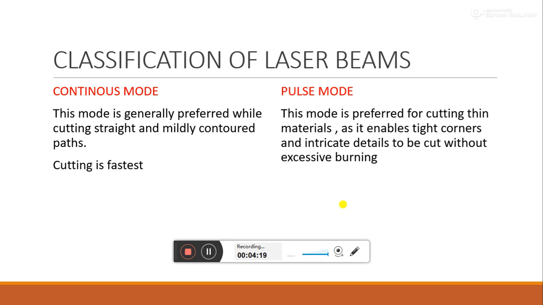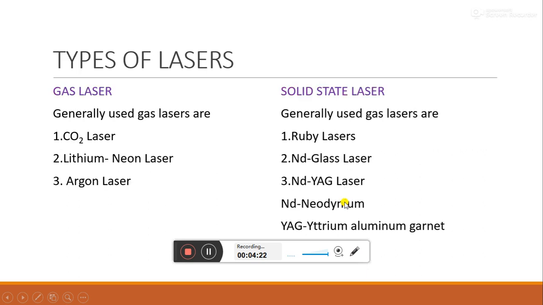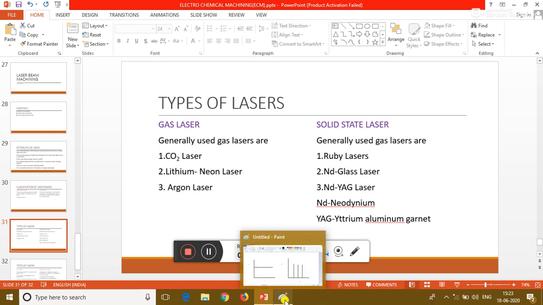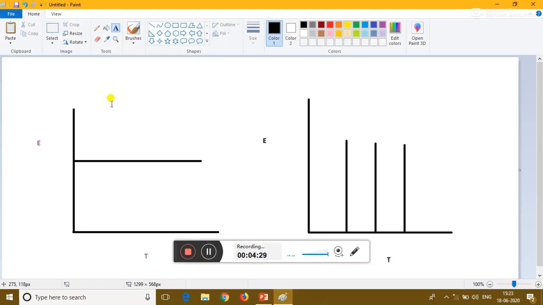So I will show the energy versus time graph for the continuous mode and pulse mode. Here on the y-axis you have energy, and on the x-axis you have time. Similarly, this is the graph for continuous mode, and this is the graph for pulse mode. In the pulse mode also you have energy on the y-axis and time on the x-axis. You can draw this down in your notebook.